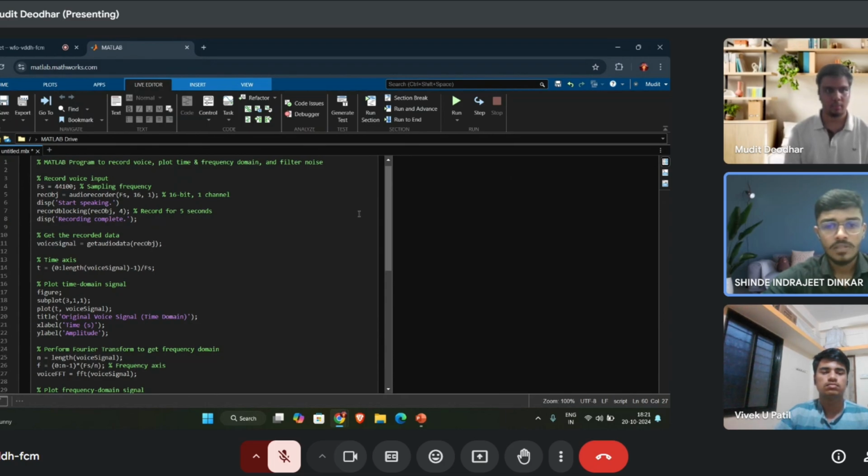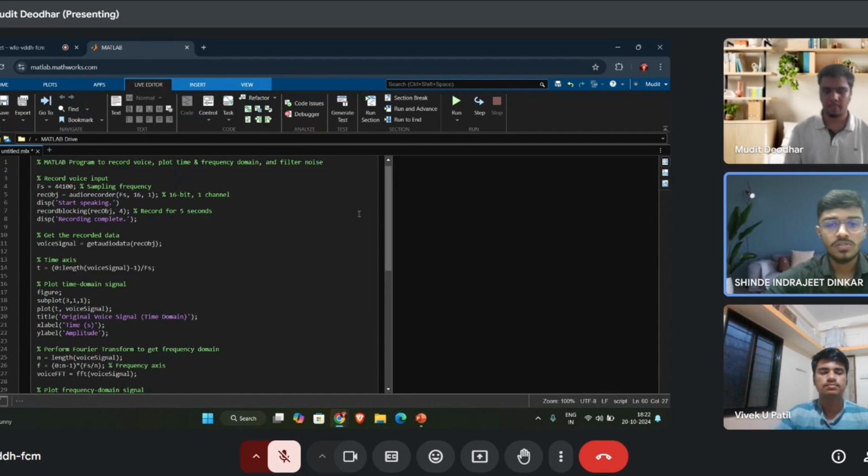Then the next command is n equals length(voice signal). These commands find the total number of samples in the voice signal for the frequency domain analysis. And the next command is f equals (0:n-1) * fs / n. This command creates the frequency axis f from 0 hertz to the Nyquist frequency, which is half of the sampling rate.